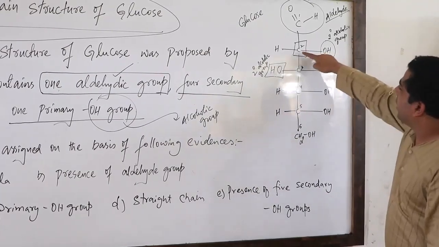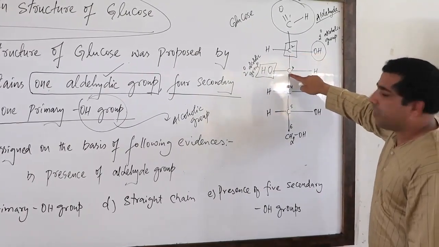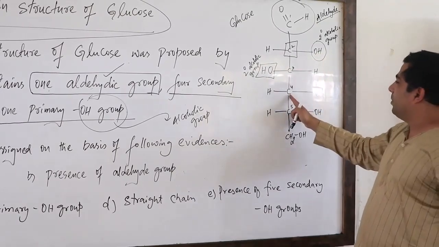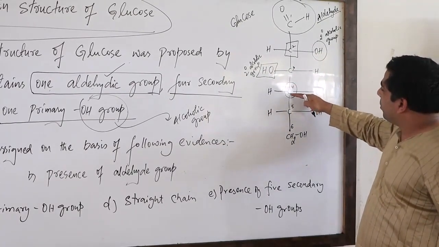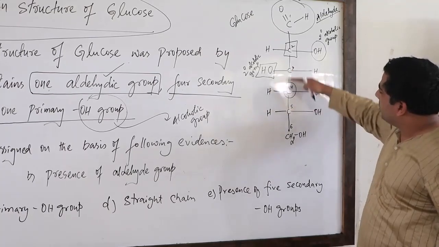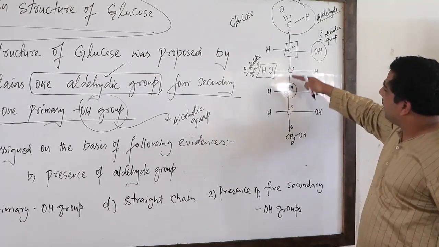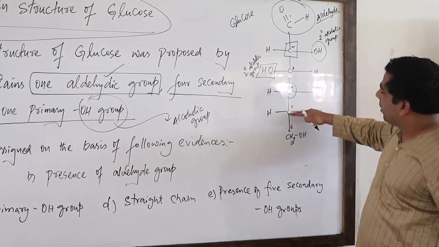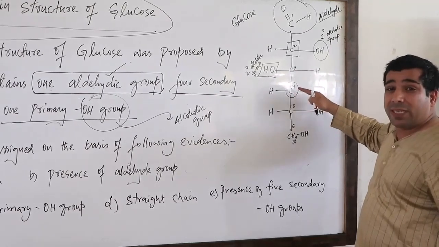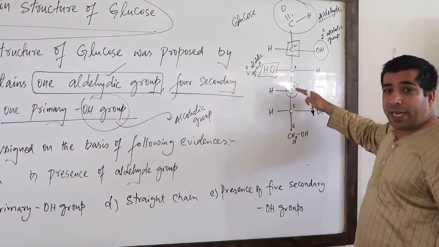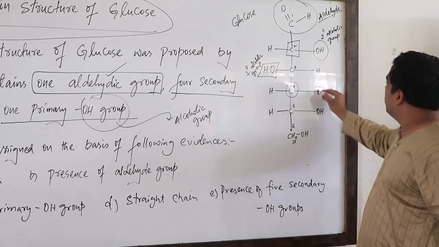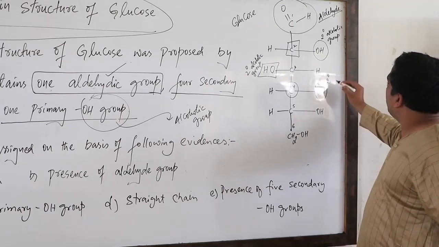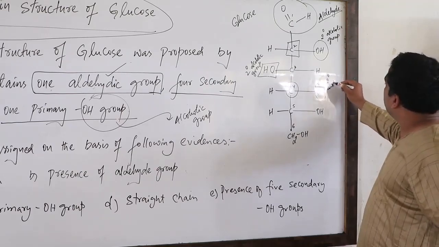This is your secondary carbon, and this is also your secondary carbon. Again the same thing: this carbon is also attached directly to two other carbon atoms, the third carbon and the fifth carbon. So this carbon becomes a secondary carbon once again, and the OH group on a secondary carbon is known as secondary OH, or secondary alcoholic group.